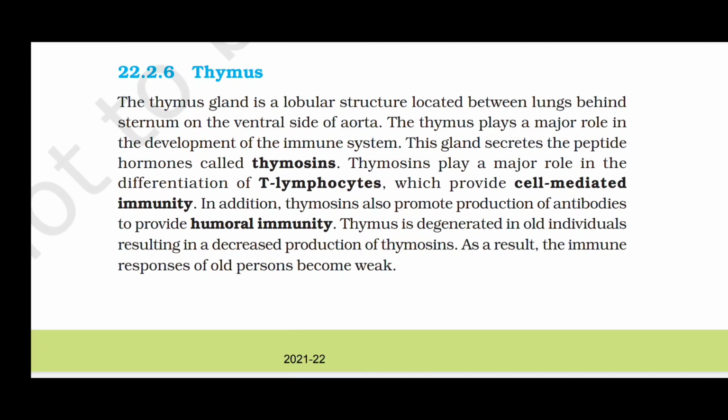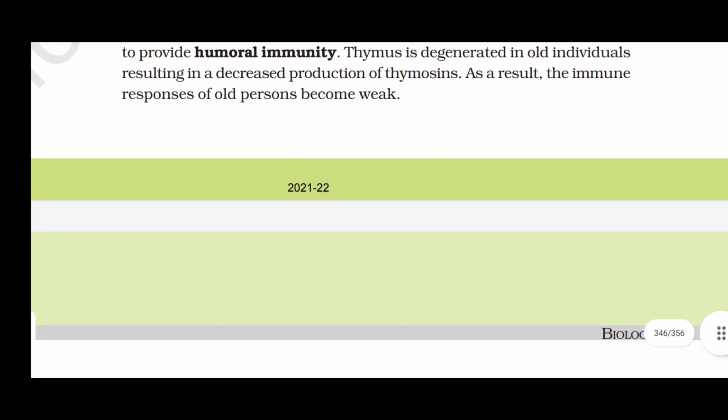In addition, thymosins also promote production of antibodies to provide humoral immunity. Thymus is degenerated in old individuals, resulting in a decreased production of thymosins. As a result, the immune responses of old persons become weak.